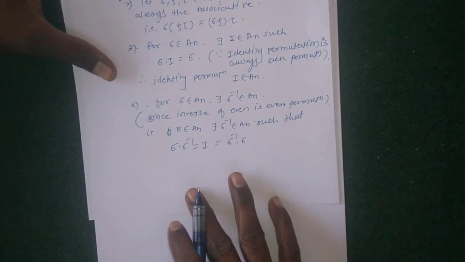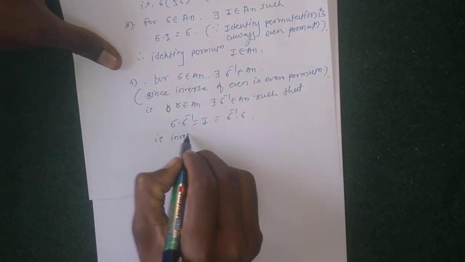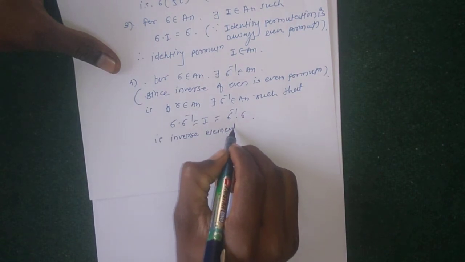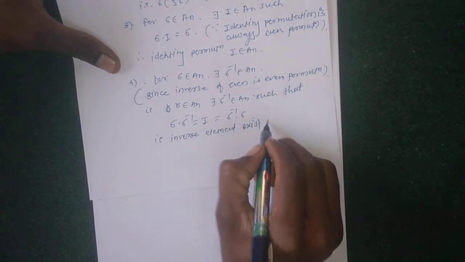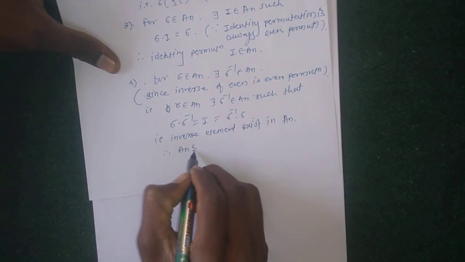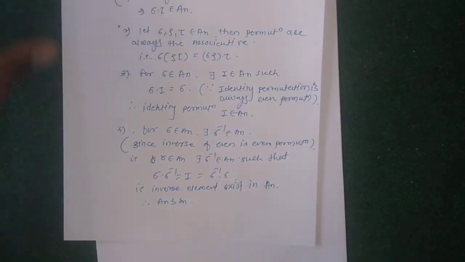Therefore the inverse element exists in An, and therefore An is a subgroup of Sn, which contains exactly n factorial upon 2 elements.